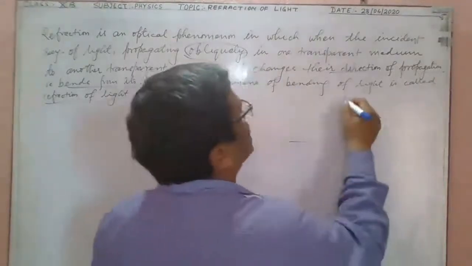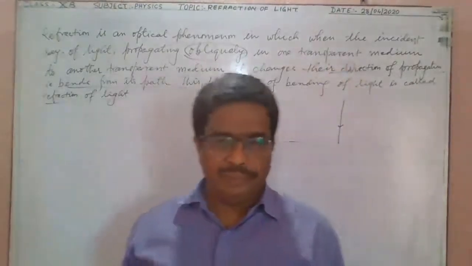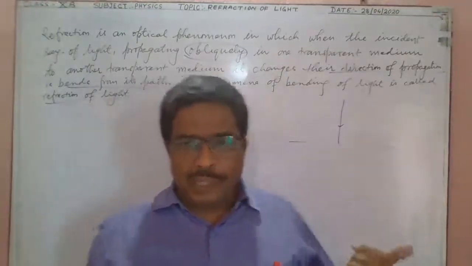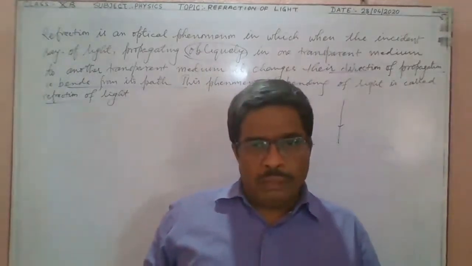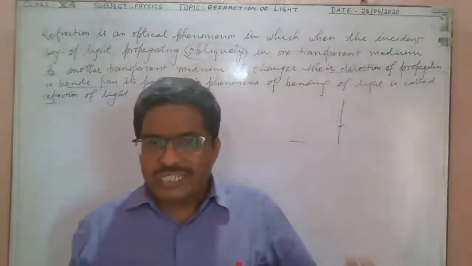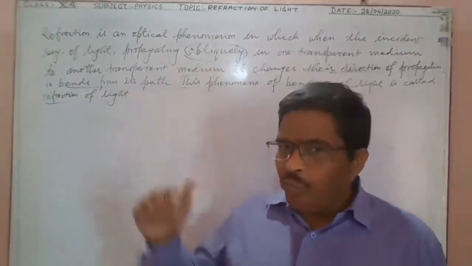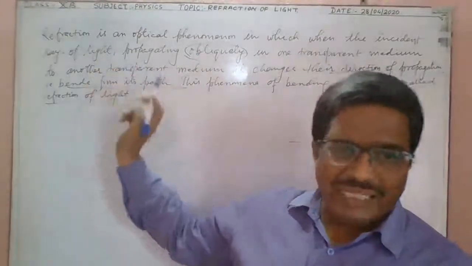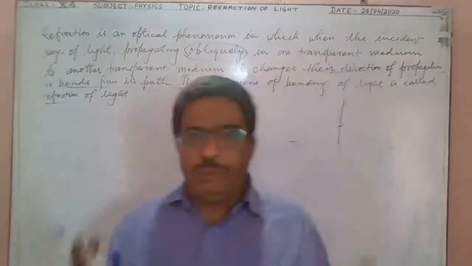If the incident ray falls normally, then such type of happening cannot be observed. In other words, you can say that the incident ray does not deviate from its path. वो अपने path से deviate नहीं करेगा. Or in other words, you can say that no bending of ray of light can occur when light falls normally. So that is one of the conditions, that the incident ray must fall obliquely on the interface of the two media.